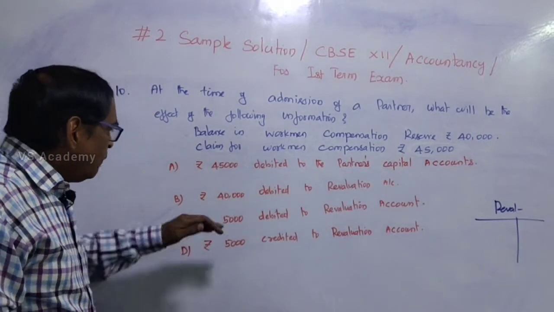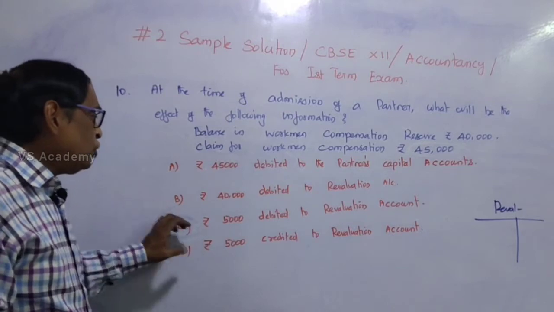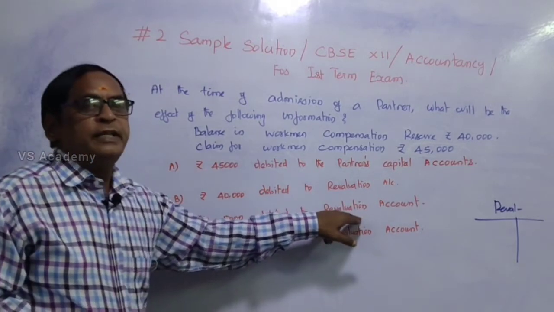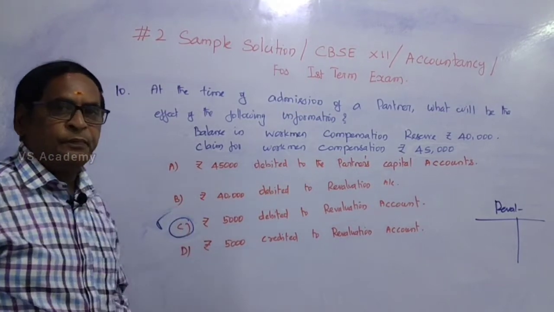It is wrong. 40,000 debited to revaluation account is also wrong. So the 5,000 rupees debited to revaluation account, that is the exact and correct answer. So this is correct. Okay.